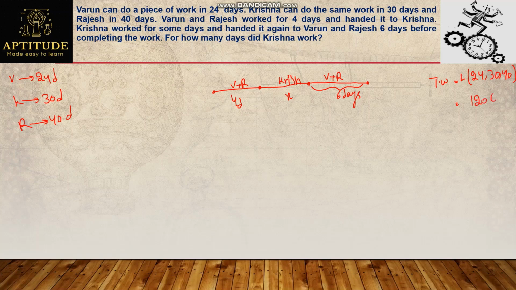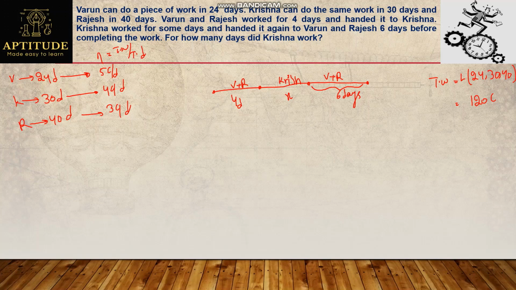I will assume 120 chocolates is their total work. Varun can eat 5 chocolates per day, that is 120 by 24. Krishna can eat 4 chocolates per day. So I'm finding their efficiencies by total work divided by the total number of days.